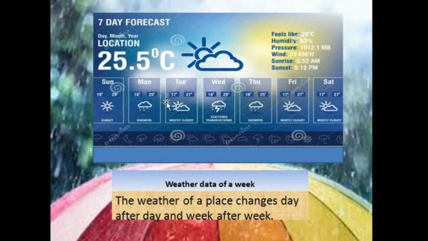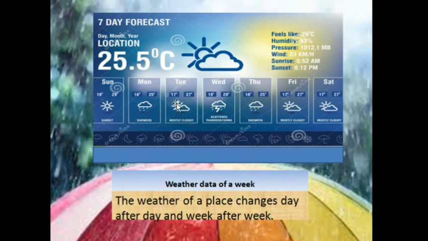This is the weather for seven consecutive days of a week. And as you can see, every day the minimum and the maximum temperature is different. For example, on Sunday the minimum temperature was 18 degrees while the maximum temperature was 29 degrees and it was sunny. While on Monday, the minimum temperature was 16 and the maximum 25 degrees and it was cloudy and rainy.